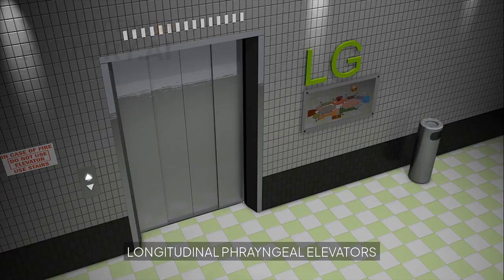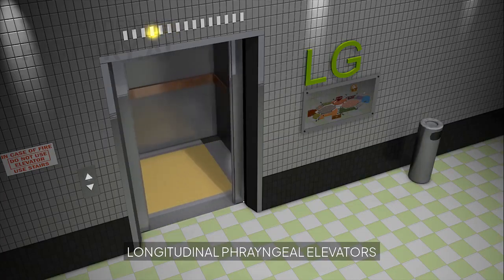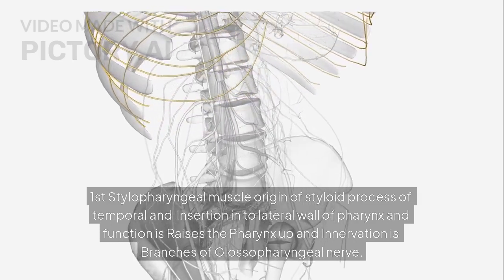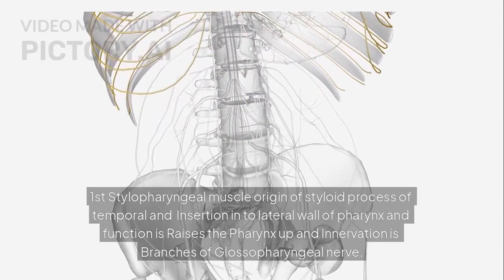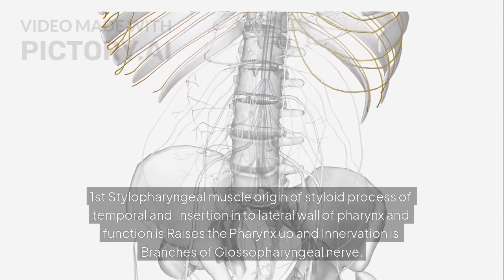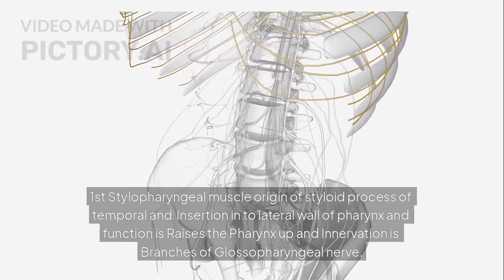Longitudinal pharyngeal elevators. First stylopharyngeal muscle, origin of styloid process of temporal and insertion into lateral wall of pharynx and function is raises the pharynx up and innervation is branches of glossopharyngeal nerve.